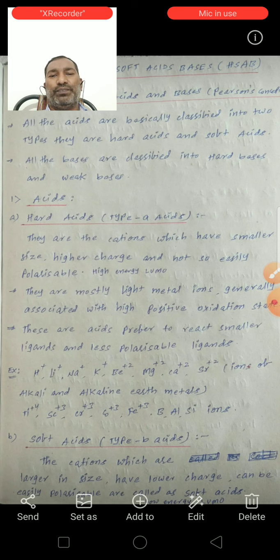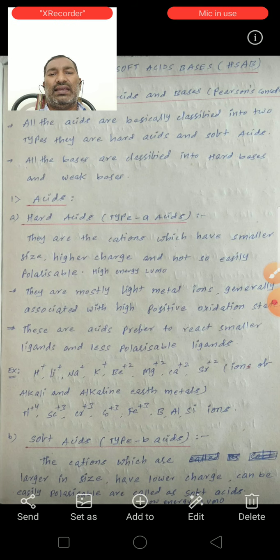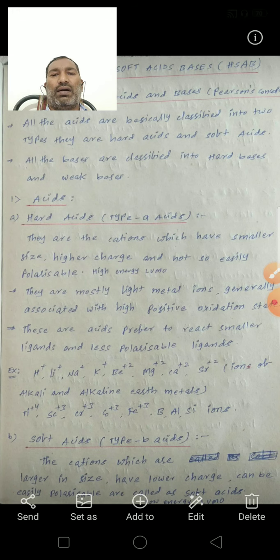LUMO means lowest unoccupied molecular orbital. These hard acids contain a high energy lowest unoccupied molecular orbital. These are the characteristics of hard acids.